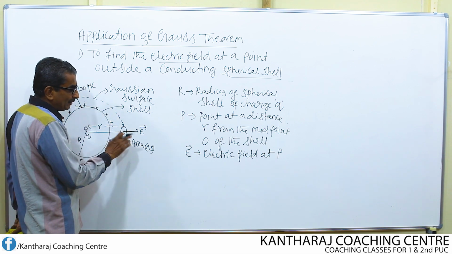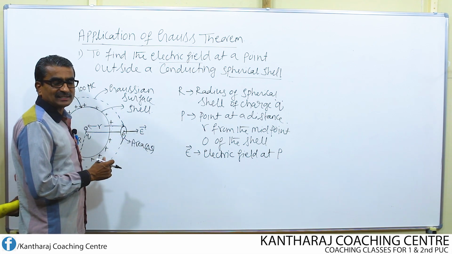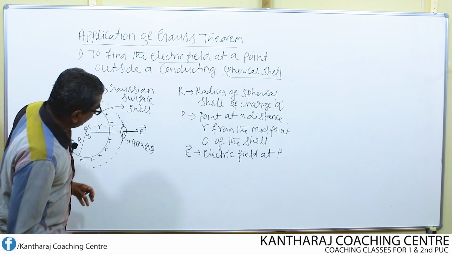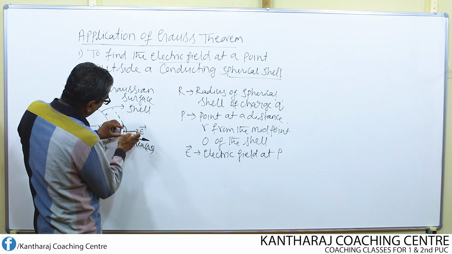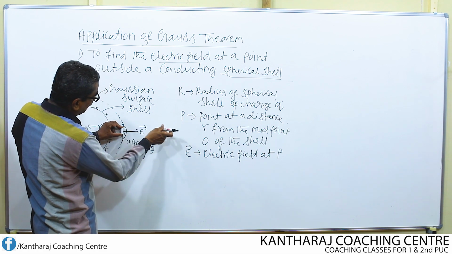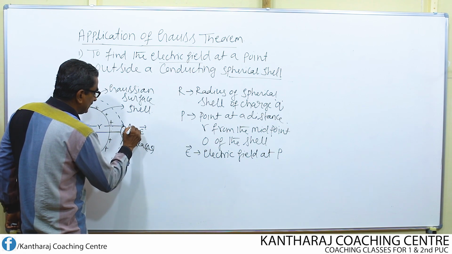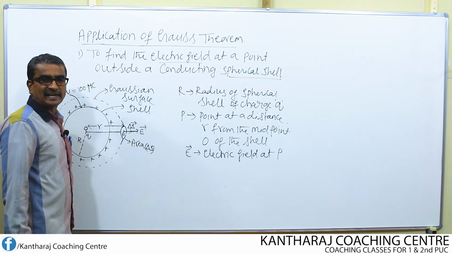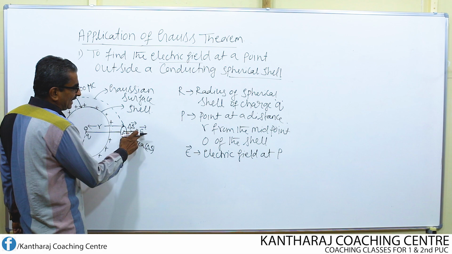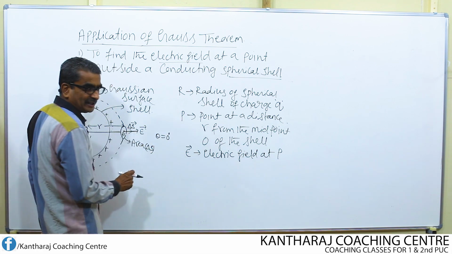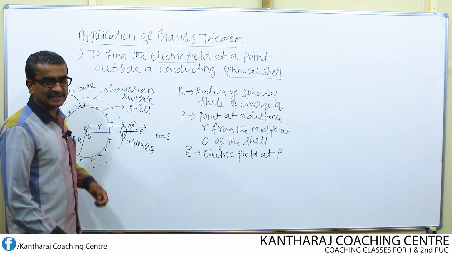At this point, once again, let us consider one area vector. If this is the area, then I am going to imagine the area vector like this. Area vector should be drawn in the outward direction. So, vector delta S is the area vector. Here the area vector and electric field are parallel to each other. Therefore, theta, the angle between delta S and E, becomes equal to 0 degree.